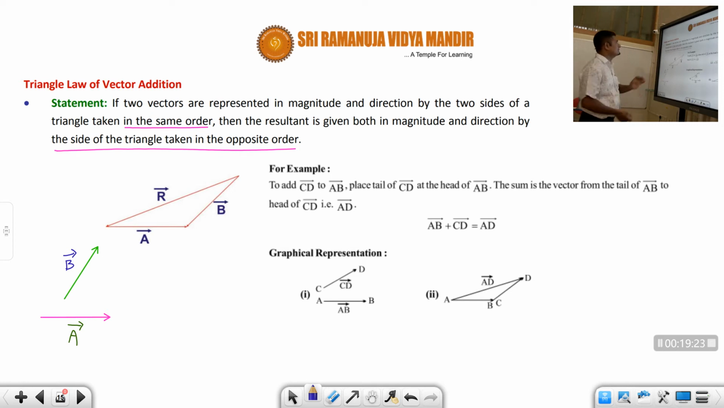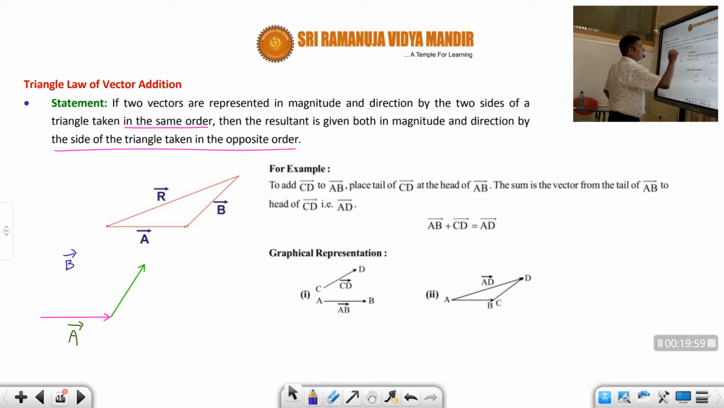Okay students, so now, if two vectors are represented in magnitude and direction by the two sides of a triangle taken in the same order. Same order means the tail of one vector should be connected to the head of the other vector. So I just move one vector, say I move b vector like this, so that the tail of the second vector is connected to the head of the first vector.